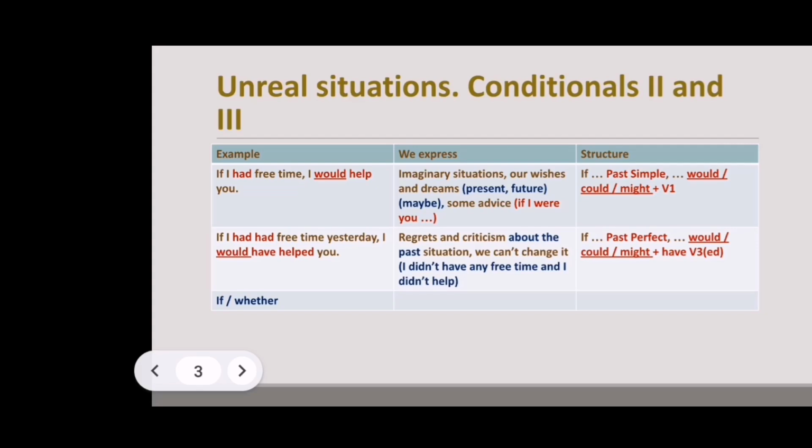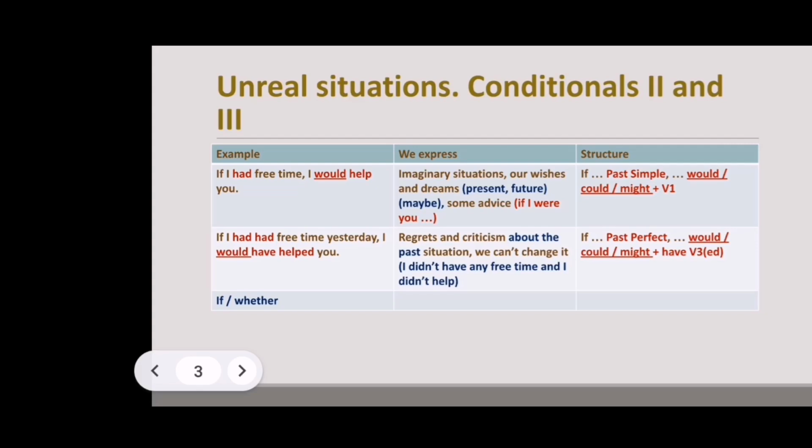The third conditionals are about regrets and criticism about the past situation. We can't change it. Example, if I had free time yesterday, I would have helped you. But I didn't have any free time and I didn't help you, so we can't change the situation here. If I had, so pay attention, it's not a mistake here, it is past perfect for have.